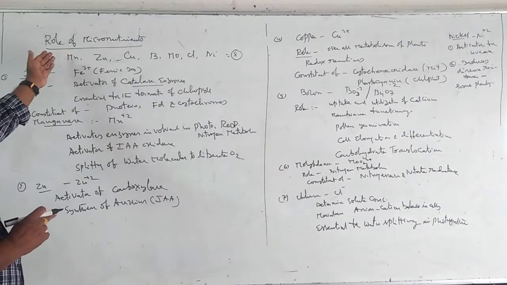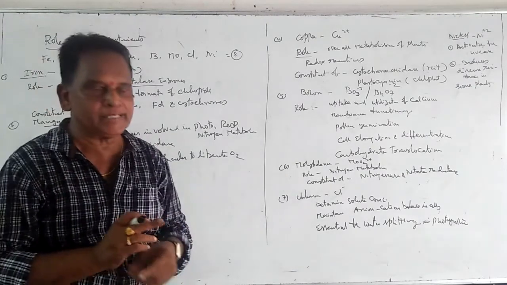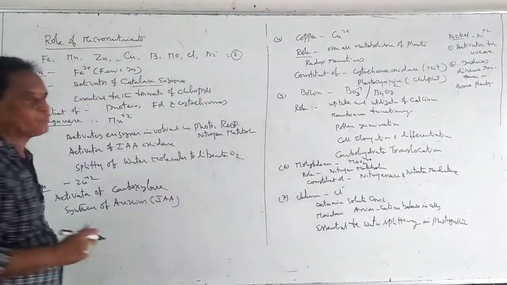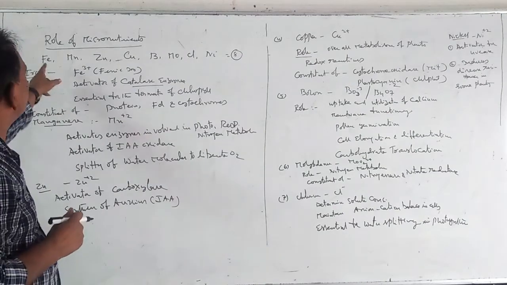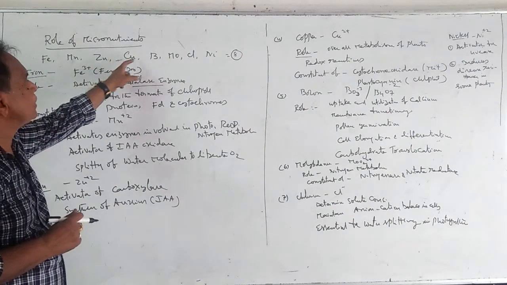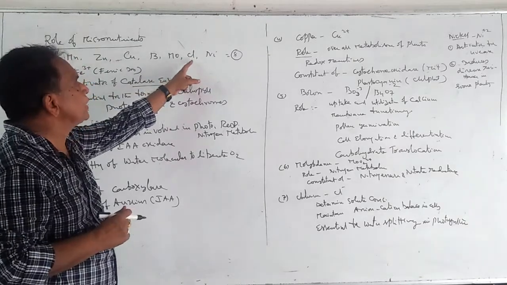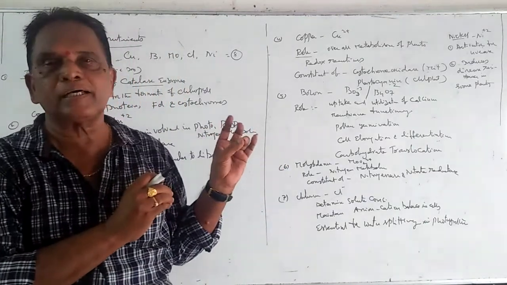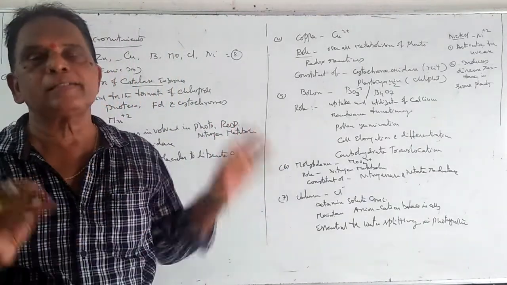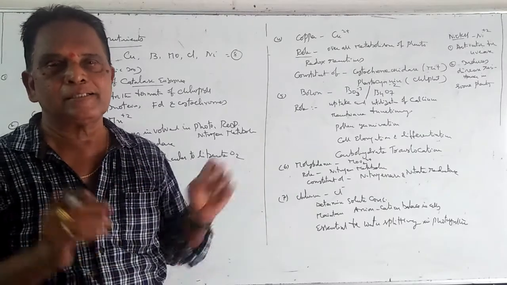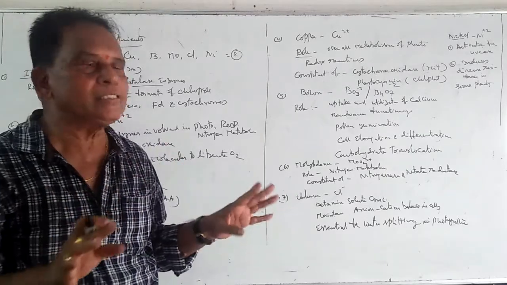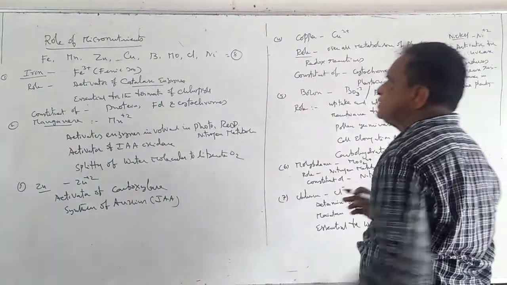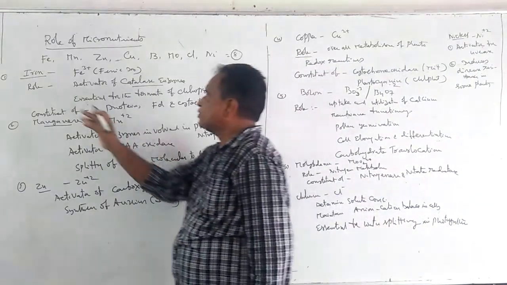So, coming to the role of micronutrients in plants. Micronutrients are 8 in number. The micronutrients are iron, manganese, zinc, copper, boron, molybdenum, chloride, and nickel. All these 8 micronutrients are available to the plant from the soil. So all these are mineral elements. There are no non-mineral elements in micronutrients. Coming to the function or the role of these micronutrients, first of all, we will start with iron.